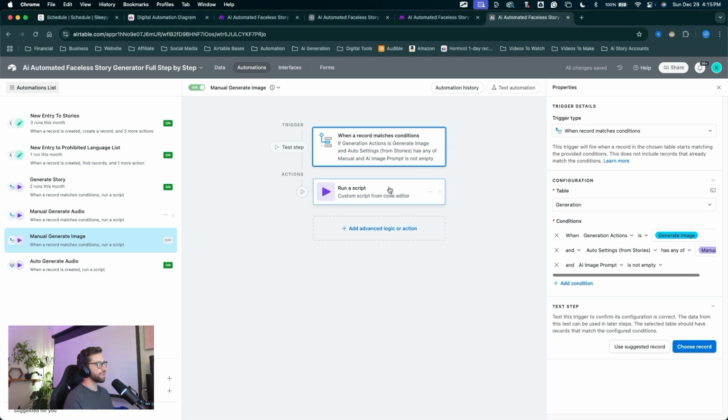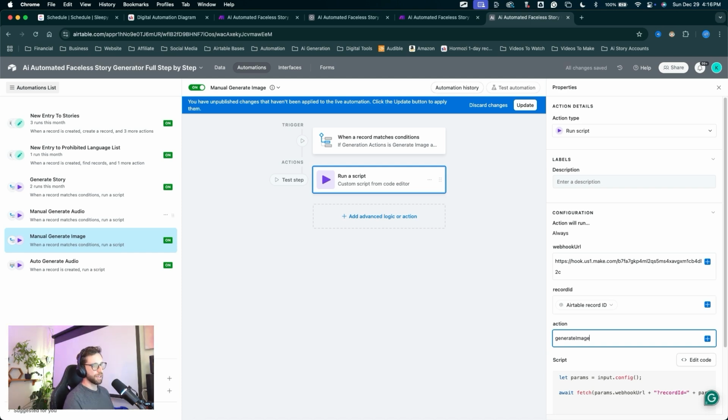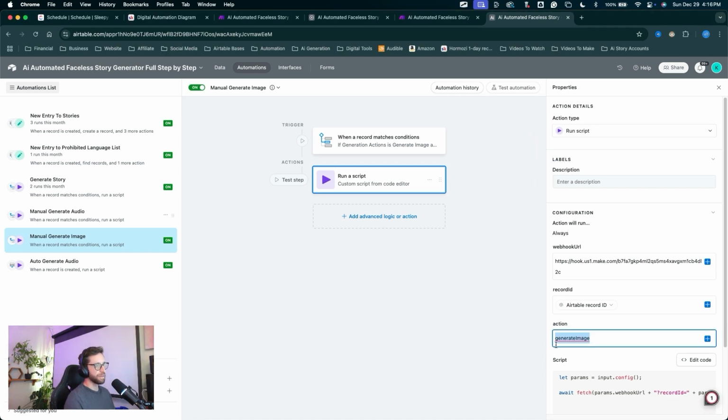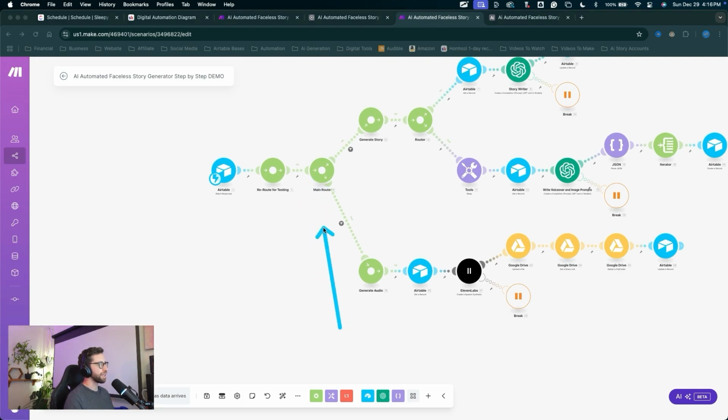Let's jump into the run a script action, come down to the action variable, and we'll change this variable to generate image. Again, be careful with your variables. They have to be named exactly the same in all places. So I'll come up, hit update to save that one more time. Great, let's jump into Make. So we can create our next chain off the main route here to generate image.